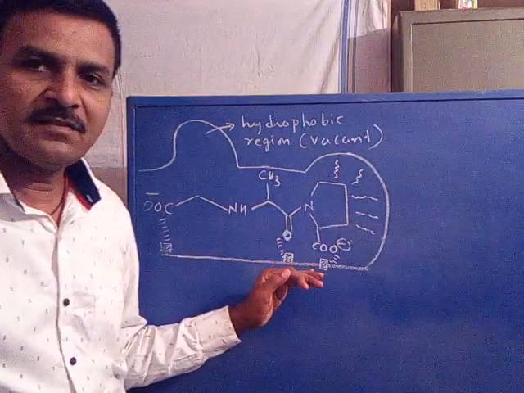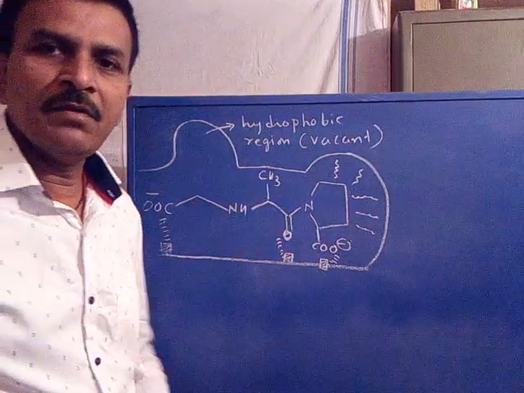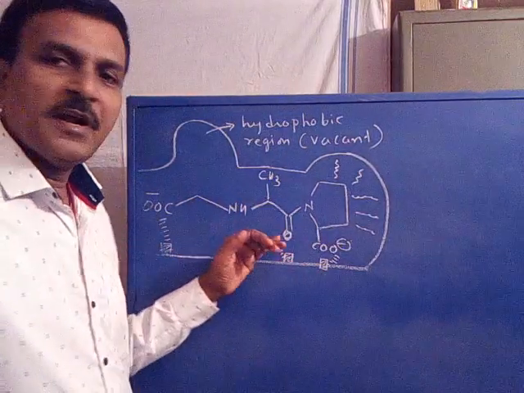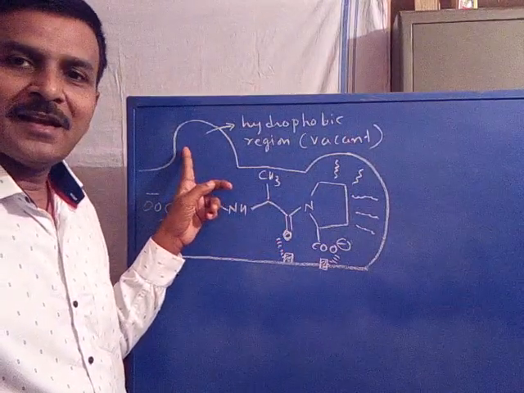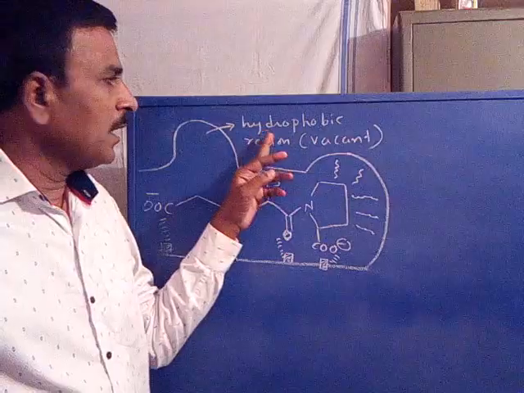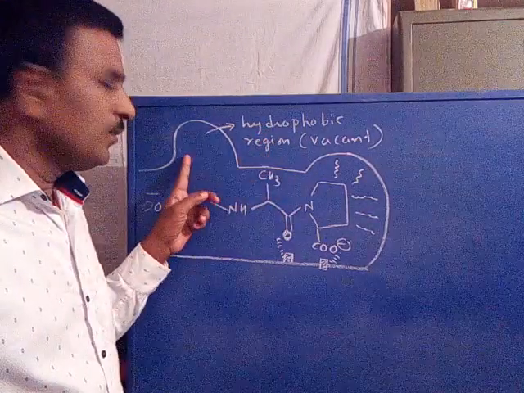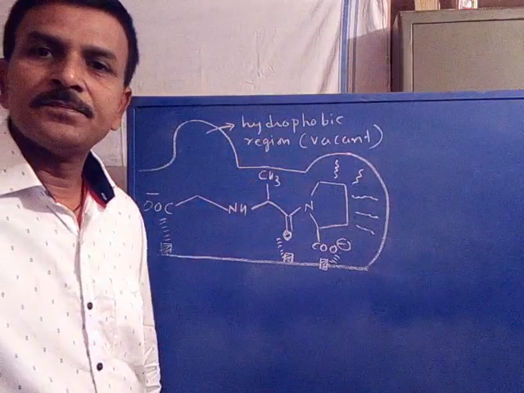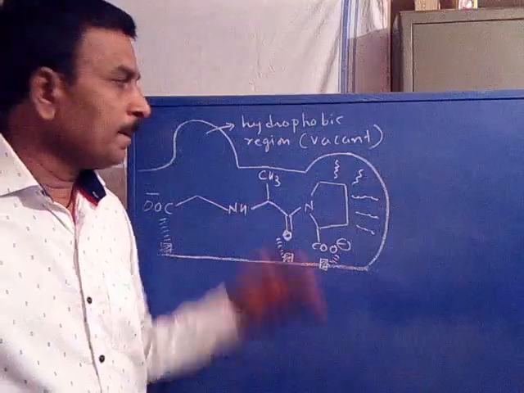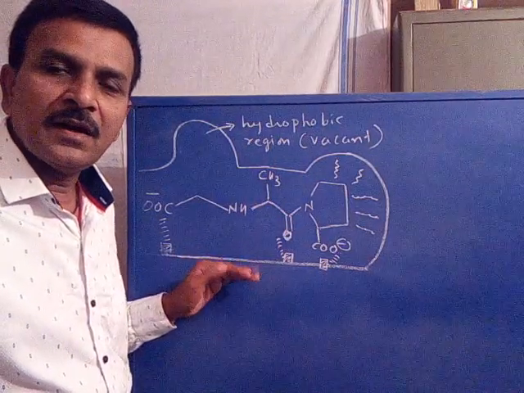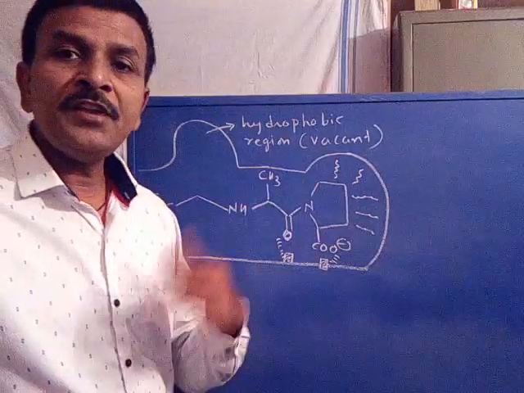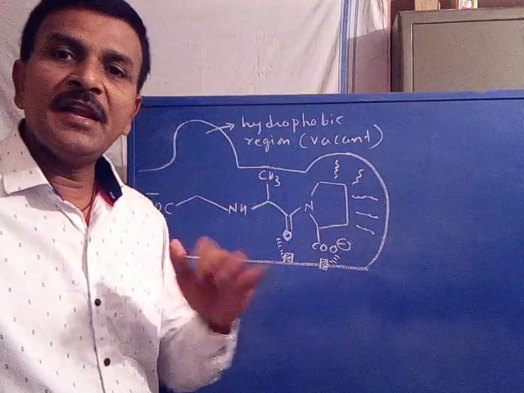All binding sites are involved in the interaction with the binding groups of the drug, but there is one that remains. The target has one hydrophobic region which remains vacant. Therefore the drug interacts less strongly with the target, hence its activity or action will be less.